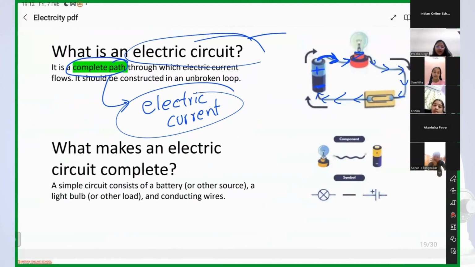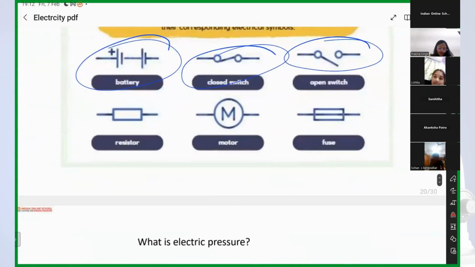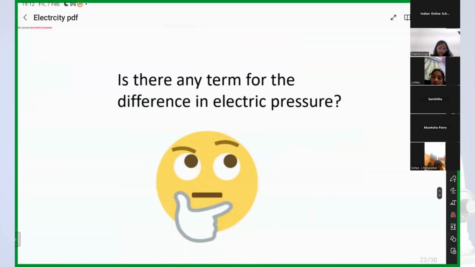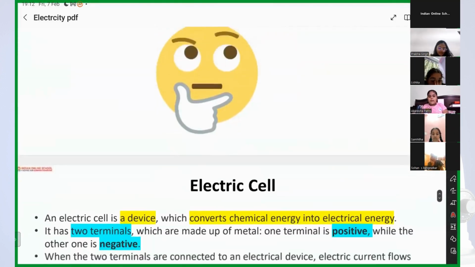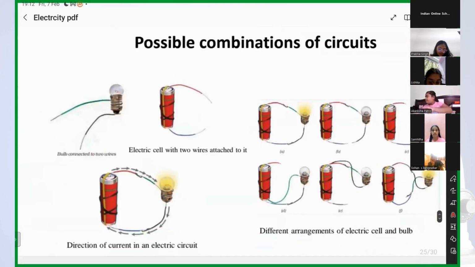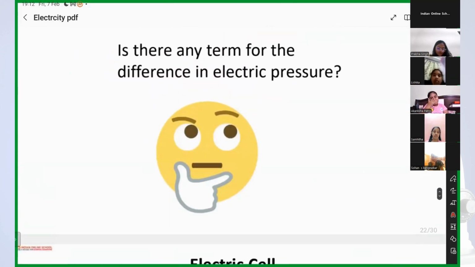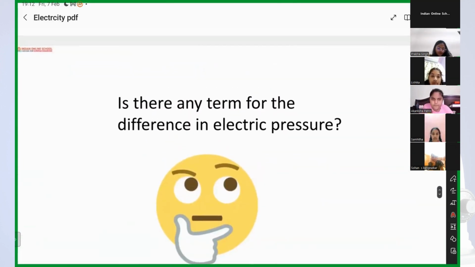Yes. So that is the direction of electric current. Okay. Now coming to... okay. So now the one last topic we have to learn, and that is very interesting.